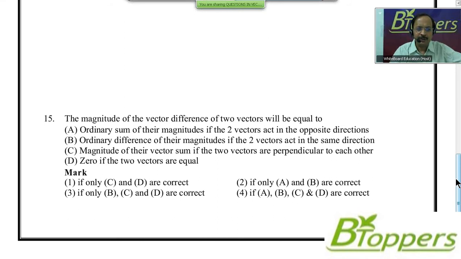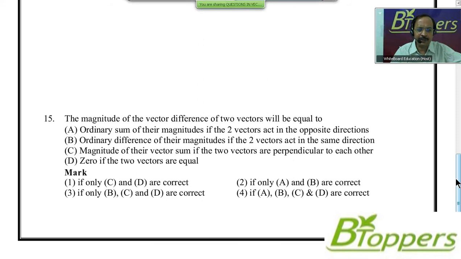Option B, the ordinary difference of their magnitudes if the two vectors act in the same direction. Option C, the magnitude of their vector sum if the two vectors are perpendicular to each other. Option D, 0 if the two vectors are equal.